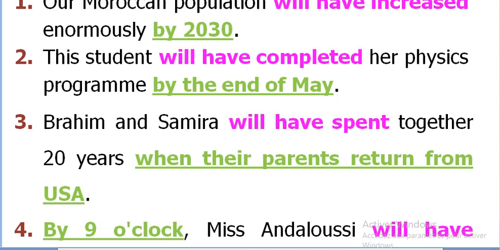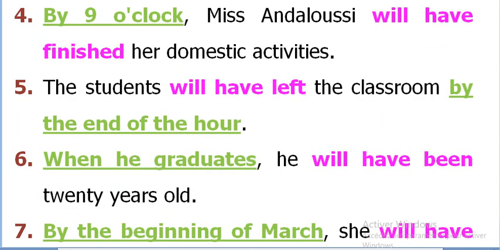Number 4. By 9 o'clock, Miss Andalusi will have finished her domestic activities. So which means that 9 is in the future. We have not yet reached this time.